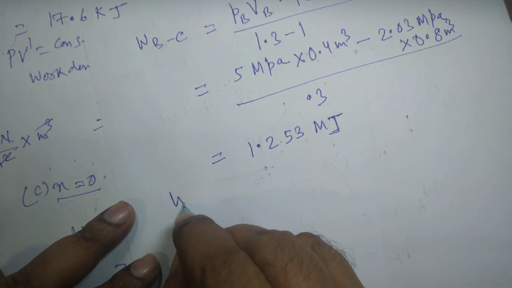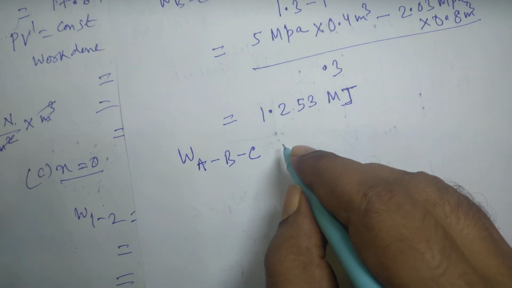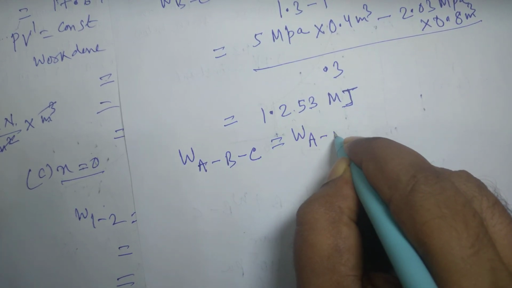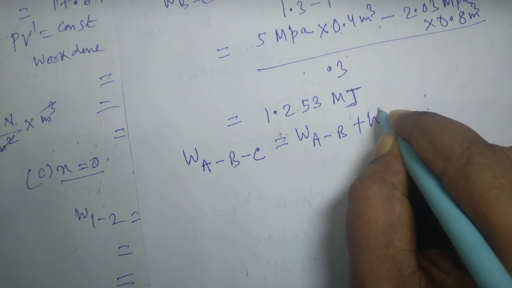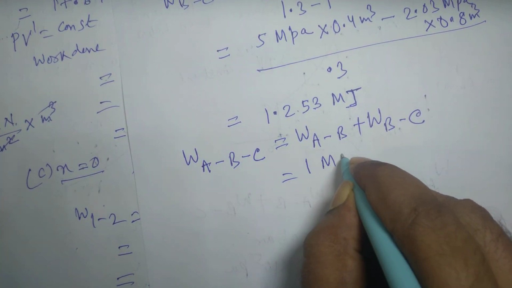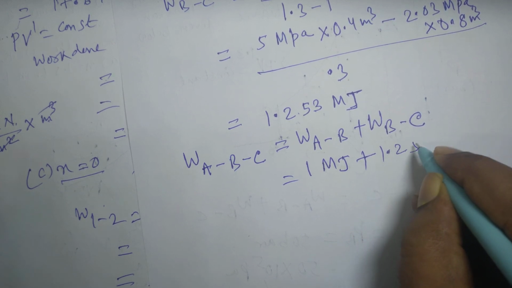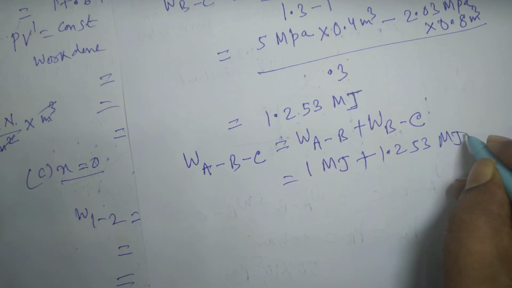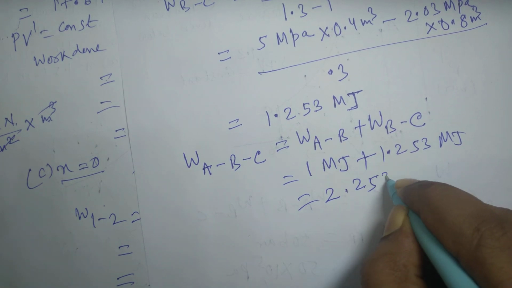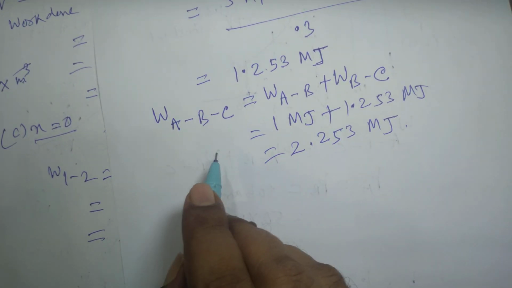So total work done: work transfer is a path function. It depends upon path. So work done during the process AB plus work done during the path BC is 1 megajoule plus 1.253 megajoule, that is equal to 2.253 megajoule. So total work done.